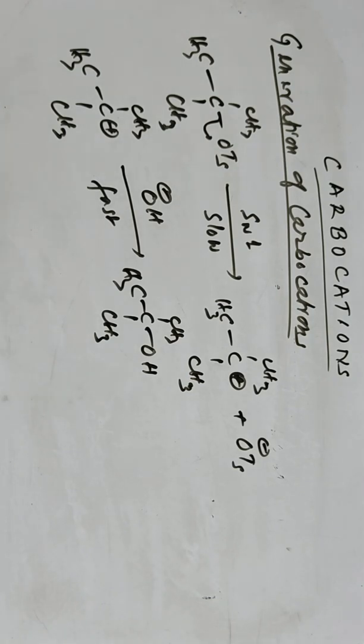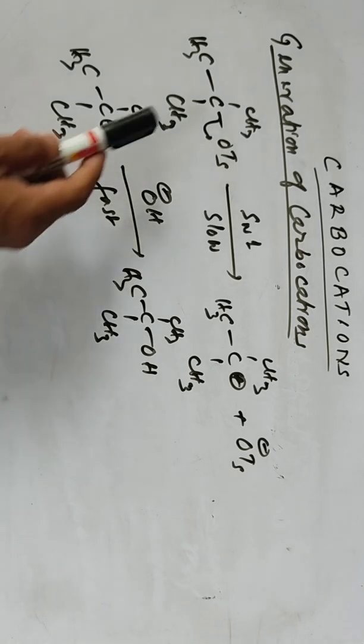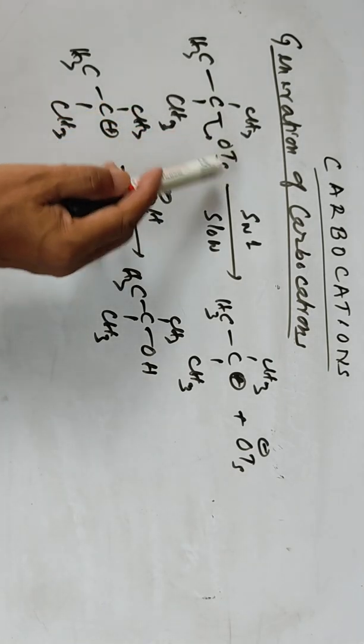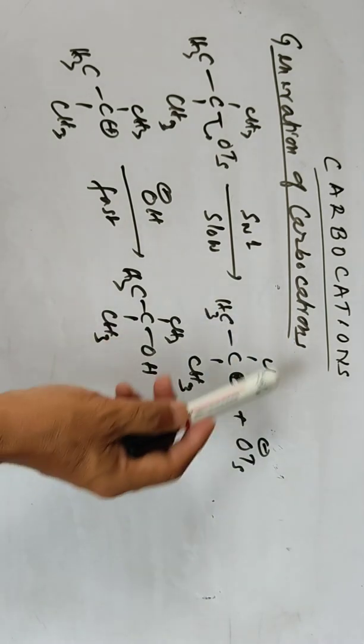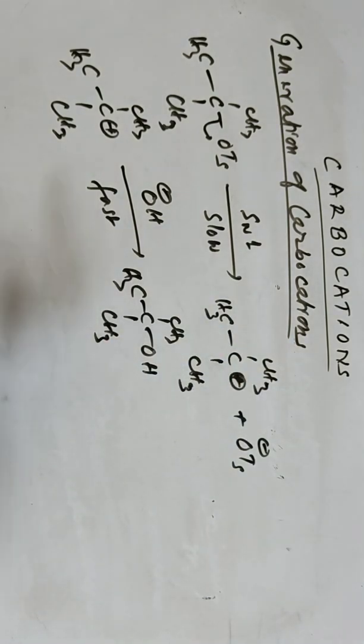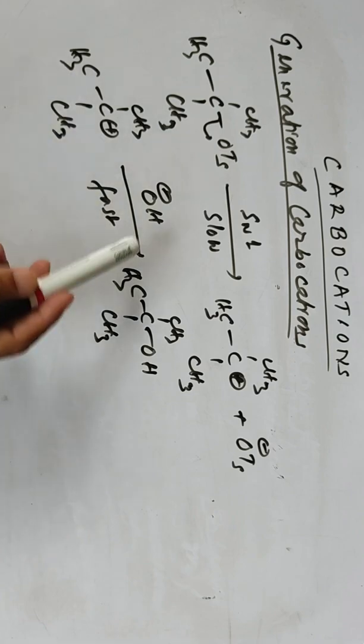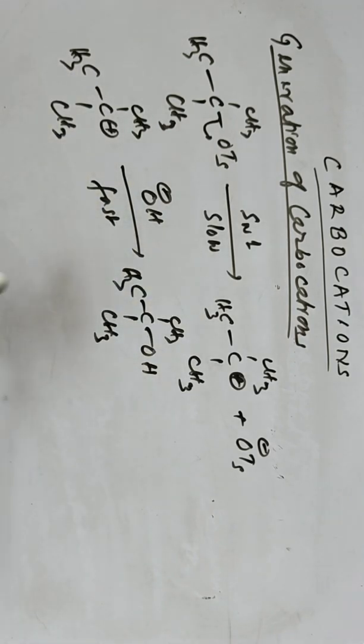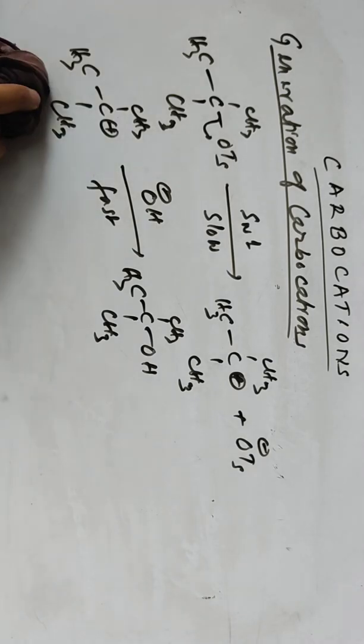So what I want to say is that carbocations can be generated in aliphatic nucleophilic substitution reactions by heterolytic fission. Here also heterolytic fission takes place in the leaving group, and as an intermediate a carbocation forms. And the second step of the SN1 is taken by the nucleophile, and you get the product. So these are other examples.